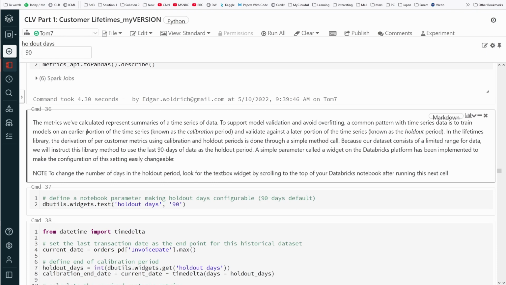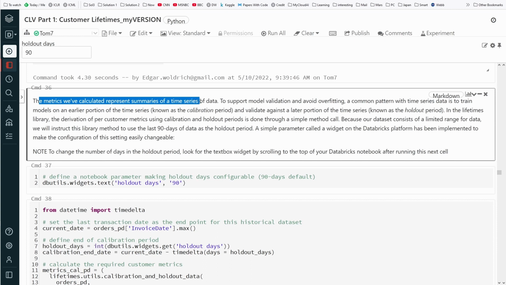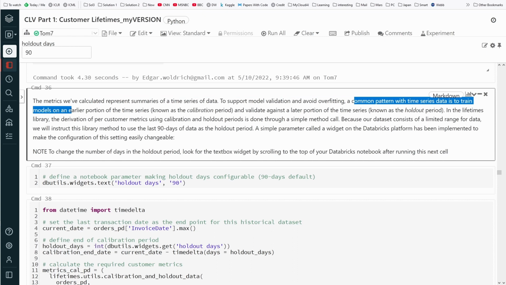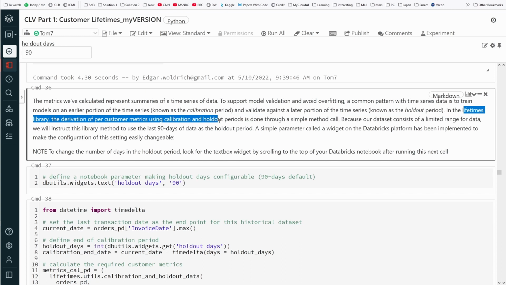So let's see, next point. The metrics we've calculated represent summaries of a time series of data. To support model validation and avoid overfitting of our model, a common pattern with time series data is to train models on an earlier portion of the time series, known as the calibration period, and validate against a later portion, known as the holdout period. This makes sense. And in the Lifetimes library that we imported, the derivation of per-customer metrics using calibration and holdout periods is done through a simple method.